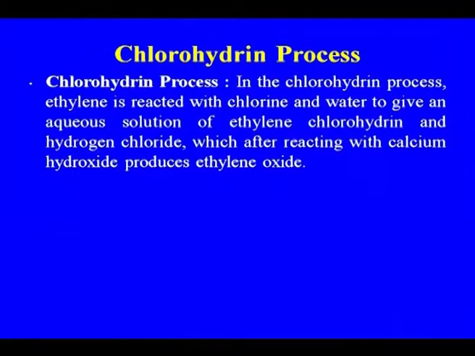So there is a highly corrosive nature that has to be avoided, and because of that reason we now have direct oxidation of ethylene.